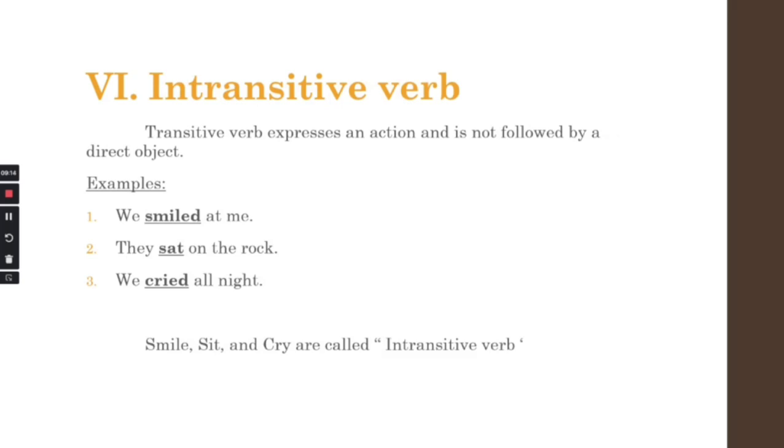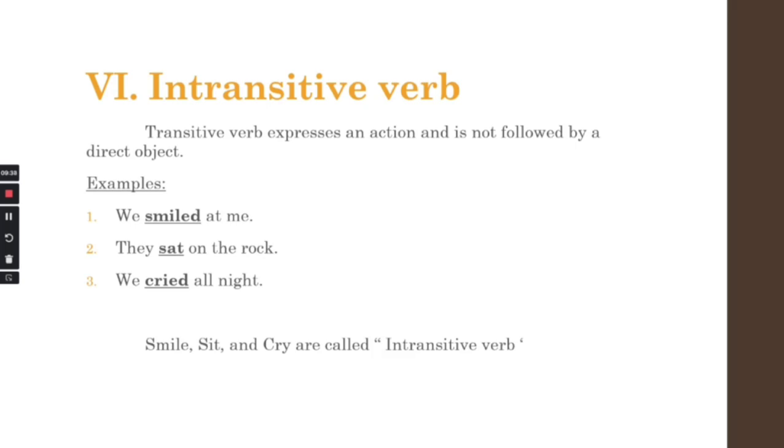Number 6, intransitive verb. You can see first we have transitive verb, and right now we're going to have intransitive verb. An intransitive verb expresses an action as well, but it's not followed by a direct object. Look at the examples.